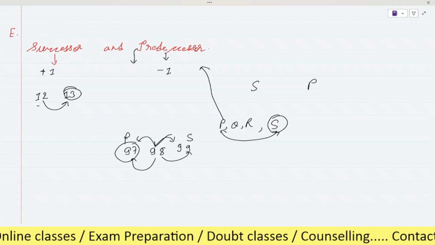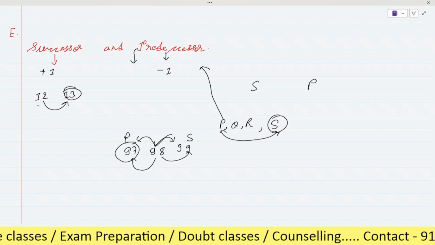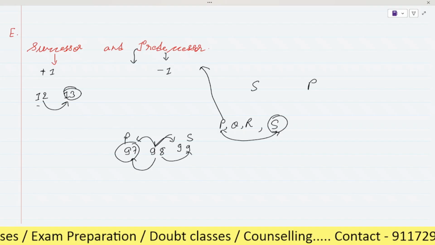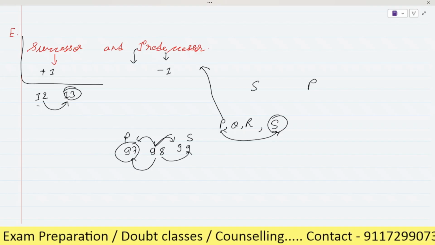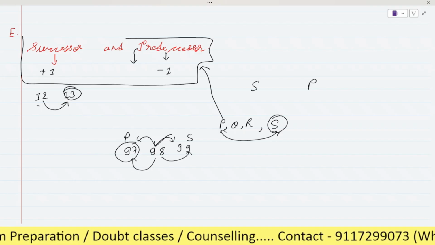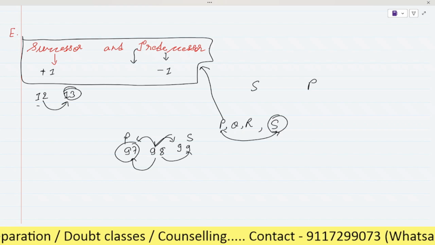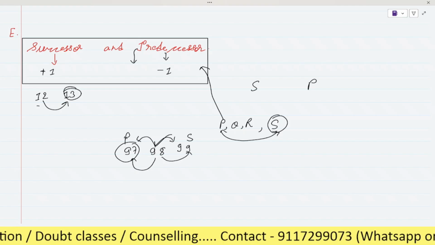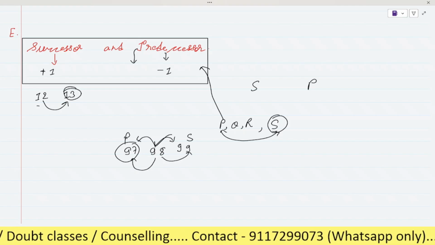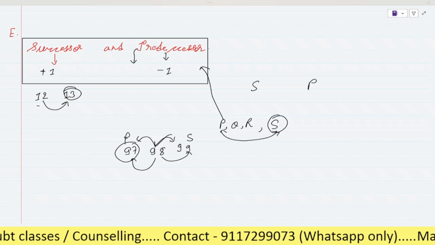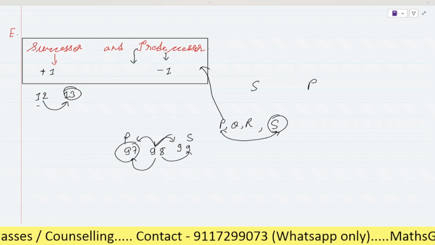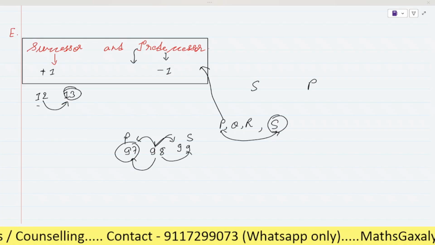If you want to note it down, you can. Successor means +1 and predecessor means -1. Please note it as a point.